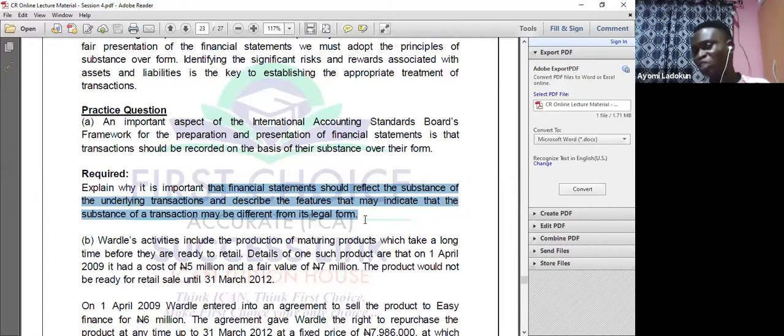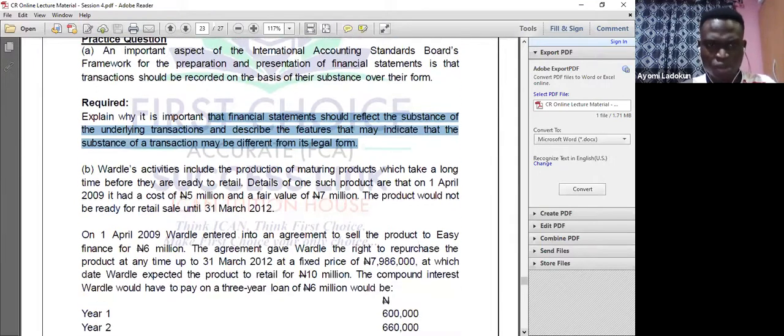As for the features that indicate the substance of the transaction, they should be the same, but there are cases where they can differ. For example, an asset sold below or above its fair value. Those are the situations where the substance of the transaction may differ from its legal form. I think the answer is in your notes, so you can read further.